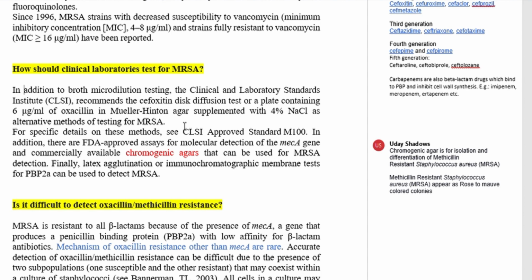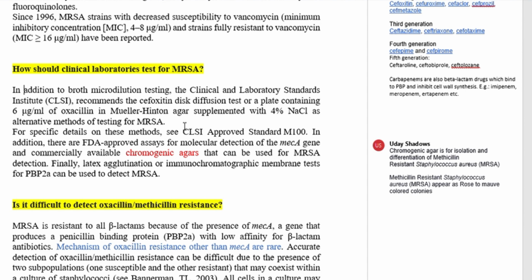So, the cefoxitin disc diffusion method can be applied, or Mueller-Hinton agar containing 6 microgram per ml of oxacillin that is also supplemented with 4% NaCl can be used